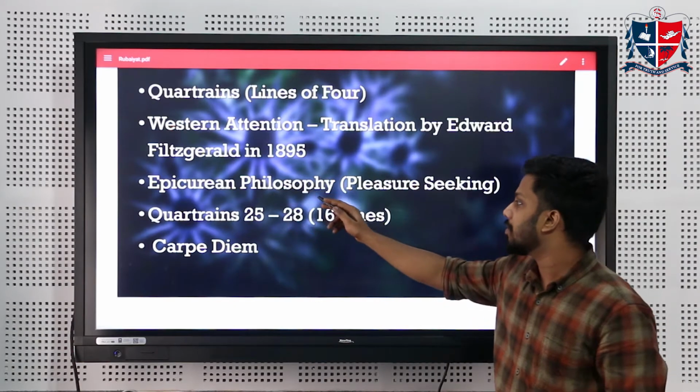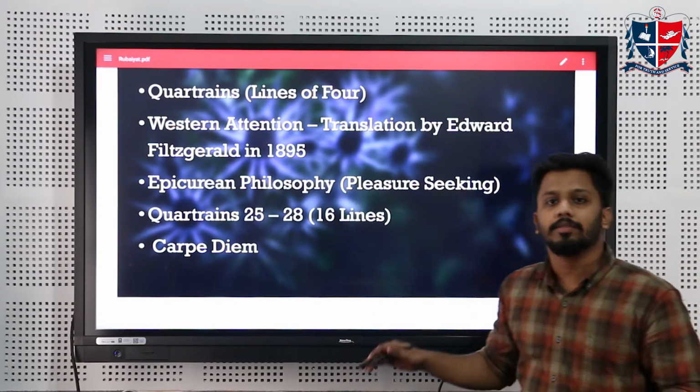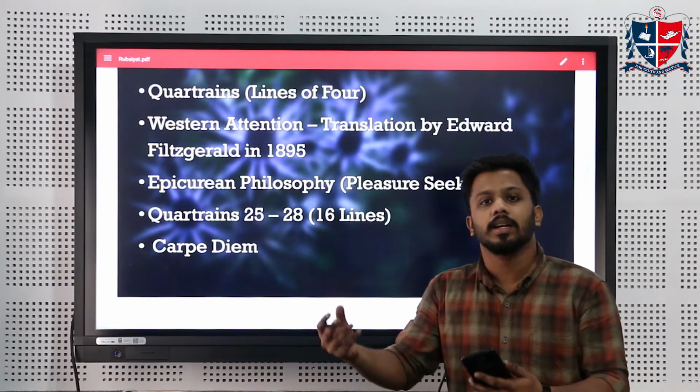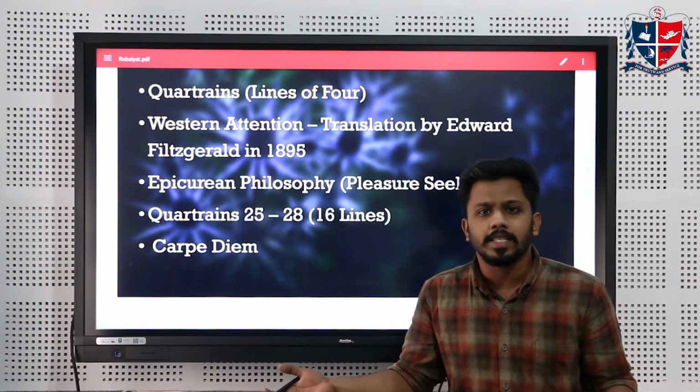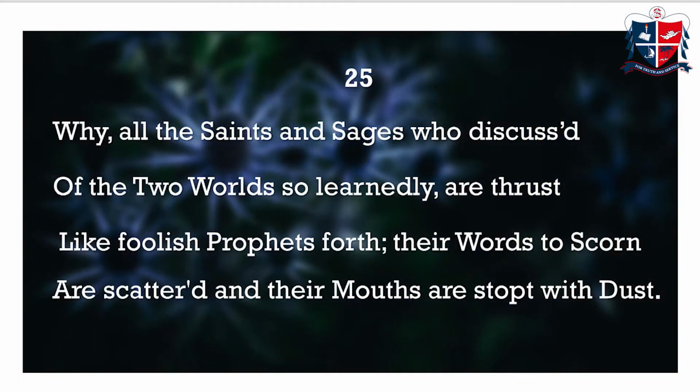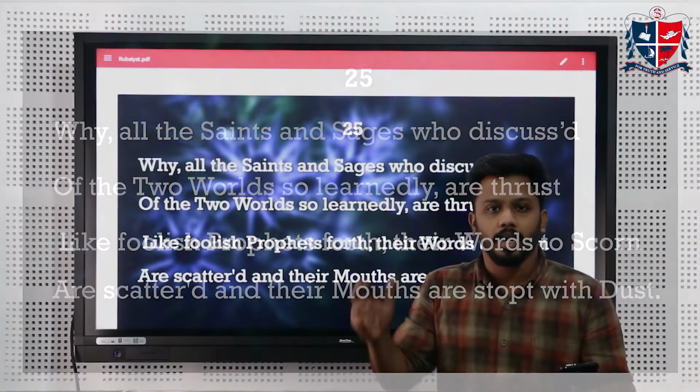Now, Epicurean philosophy is basically a pleasure-seeking philosophy. Man is having only one single life. So why not live it to the best? So that is the basic idea of an Epicurean philosophy. Now we'll move to the poem. Okay. Now, before going directly into the poem, I'll just brief you about the basic background of this poem.